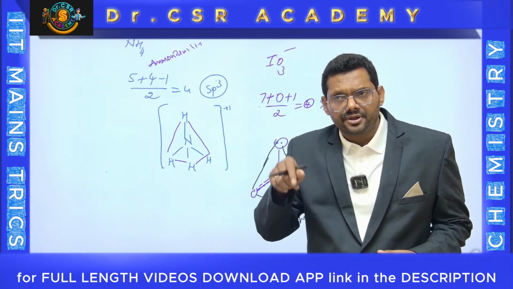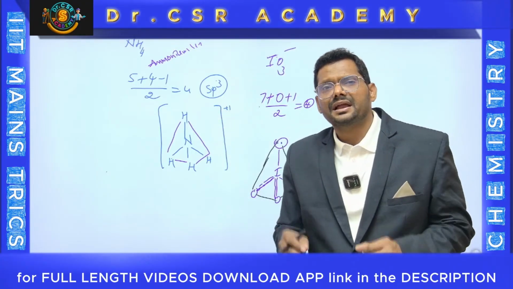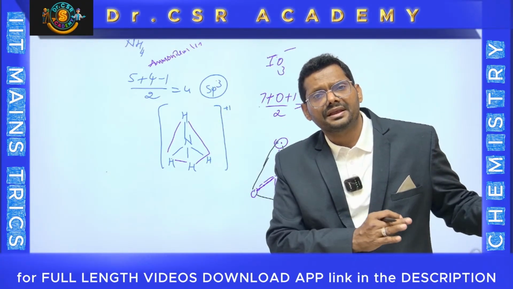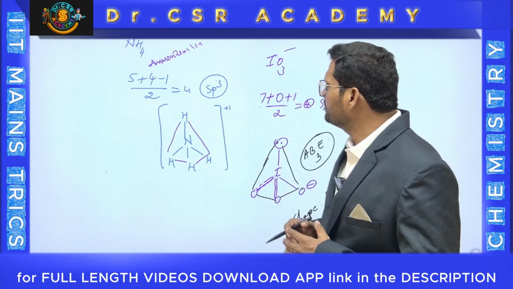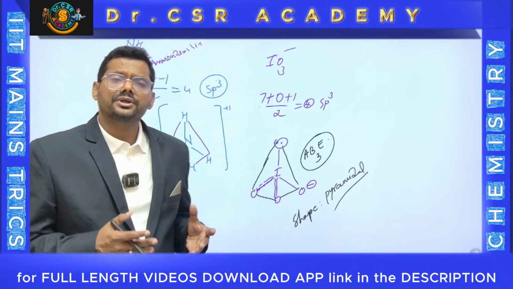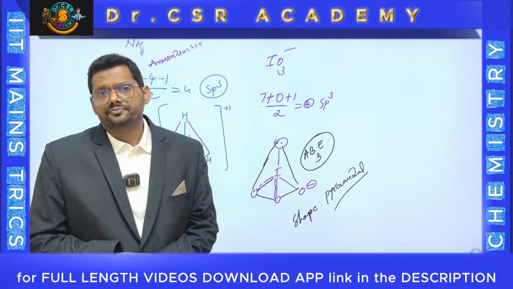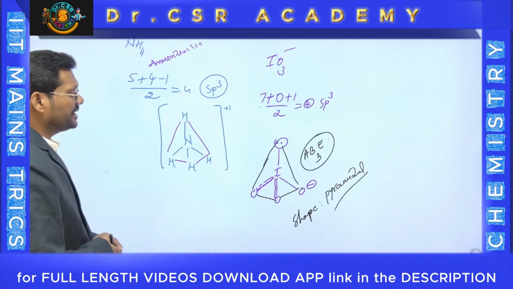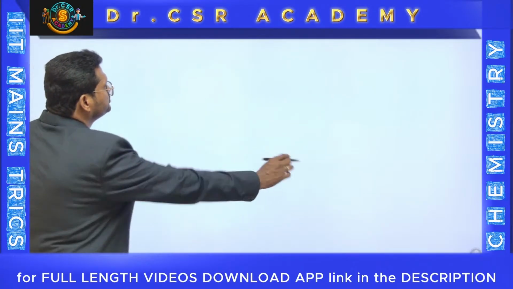Expected is 120, but the lone pair puts pressure on the bond pairs. Therefore, it is less than 120. Exact bond angle in the SO2 molecule is 119. That is the way you can develop the perfect picture about the bond angles also, not only geometry, not only shape, not only the type of the molecule also. Any kind of related molecule you can go through.